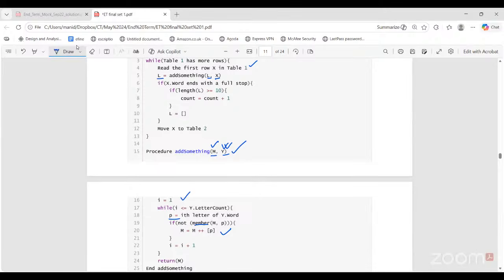Member is a function that checks whether an element is already a member of a list or not, right? So if member gives false, that means P is not a member of M. So not of false will give true, right? If we find such an element P which is not a member of list M, then we add it to list M. Otherwise not. Because we are trying to find what? Unique letters. So from the current card, the current word, we are trying to see how many letters I am getting. All those unique letters are going to be stored in list M, which is nothing but list L. This is just the argument we have passed, right?